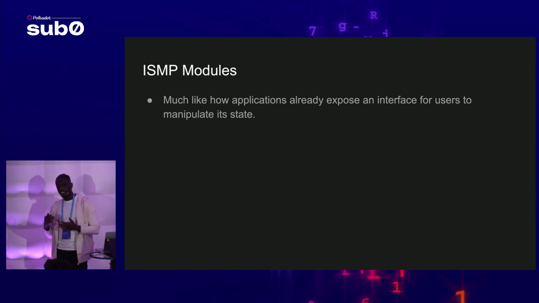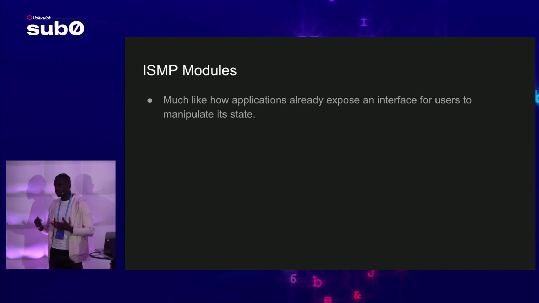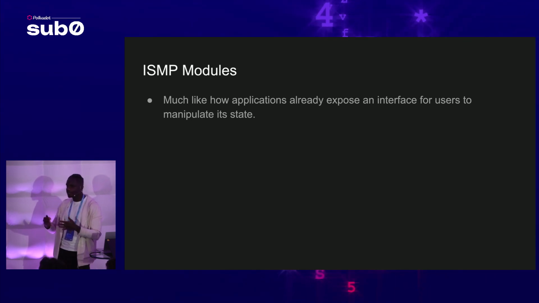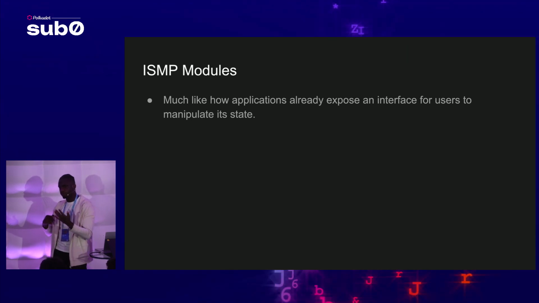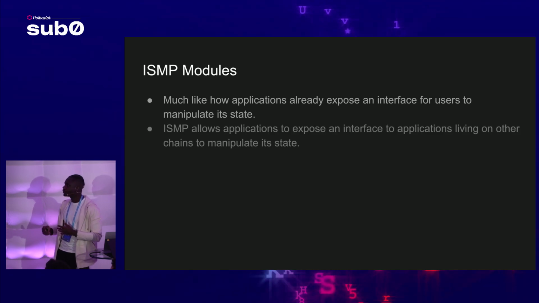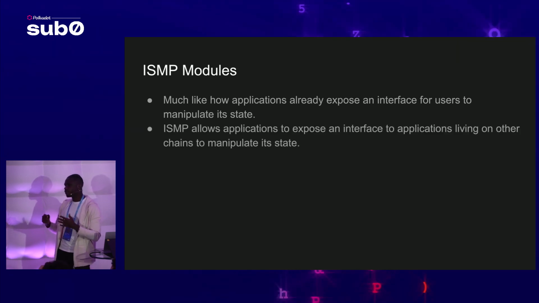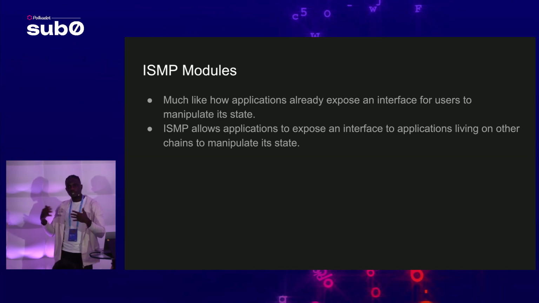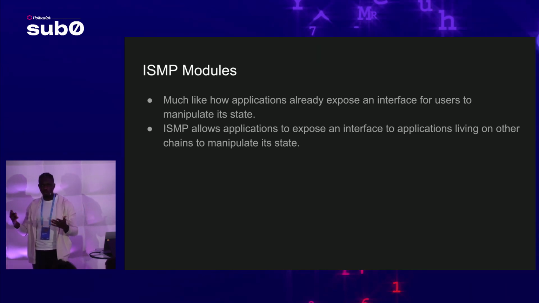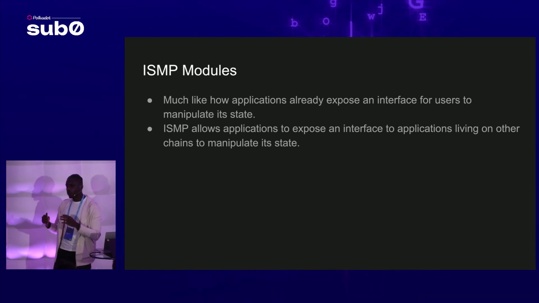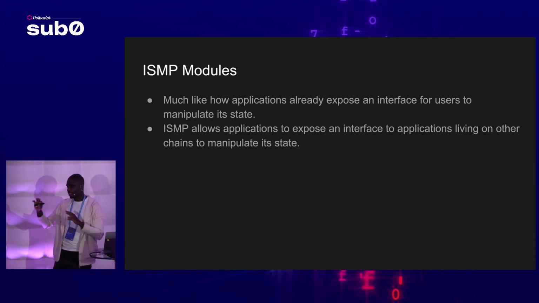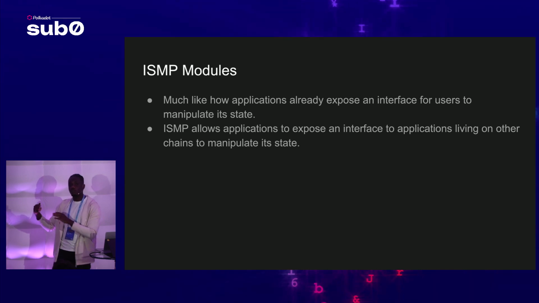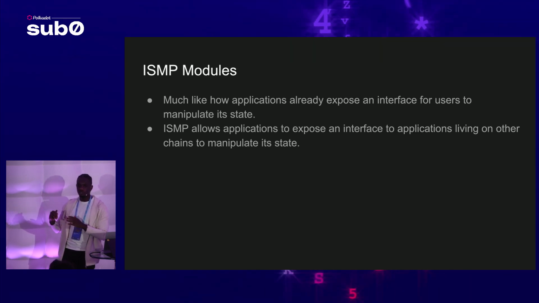They have the ability to dispatch requests to the ISMP framework, and they have the ability to receive requests from the ISMP framework that are, of course, coming from an external state machine. You can think of the call enum as a way for users to interact with your modules, or your so-called pallets. There will also need to be this separate interface that allows other applications to call into your module, right?